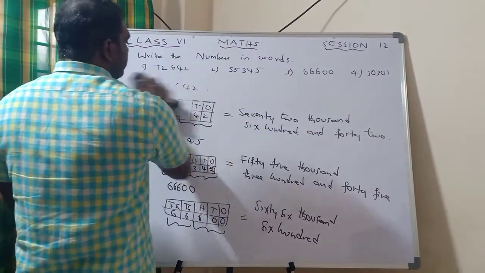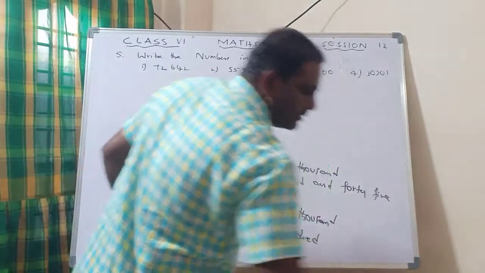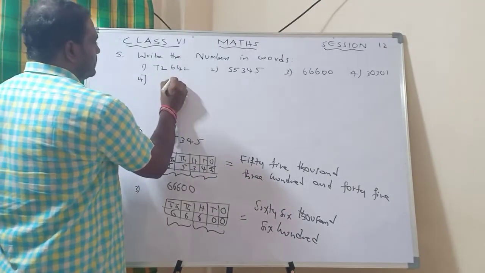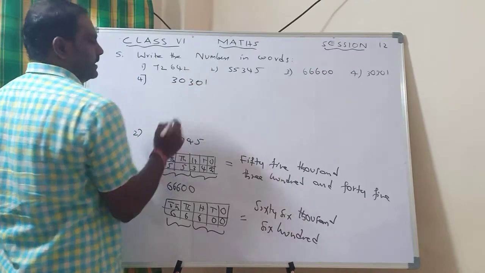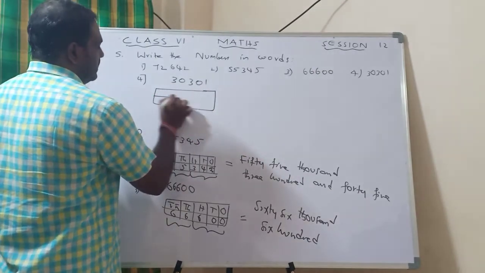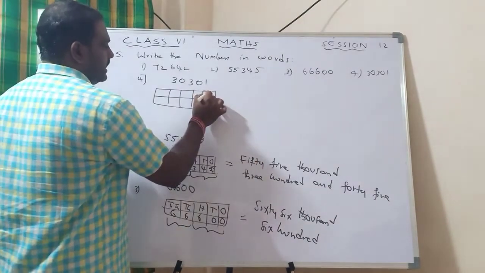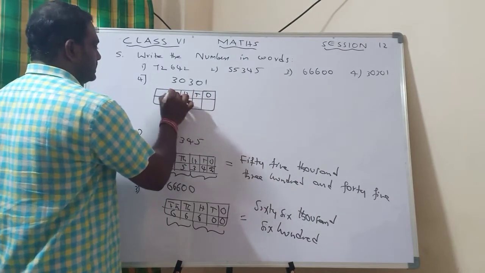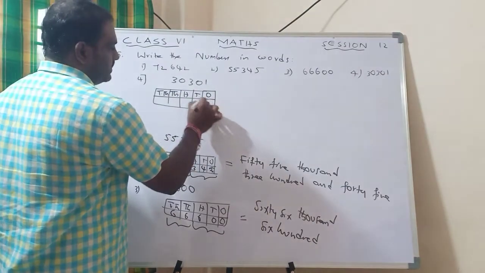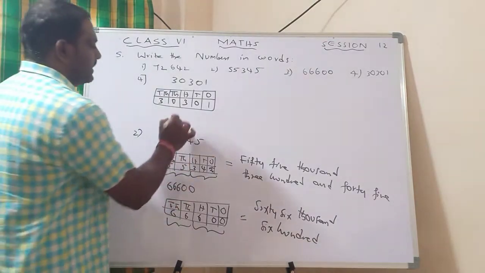Now look at the next one. What is the remaining one? We have only the fourth, as 3 were already written. Now try to write the fourth one. Look at the number: 30,301. How to write it? Take boxes. How many digits are there? Make the boxes, then write ones, tens, hundreds, thousands and 10,000s. Then fill in the numbers in the boxes. Then pairing up.